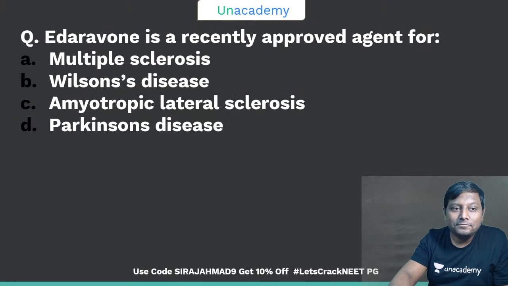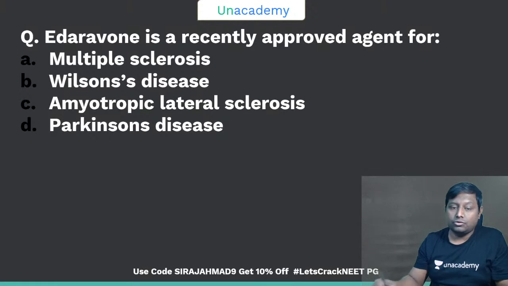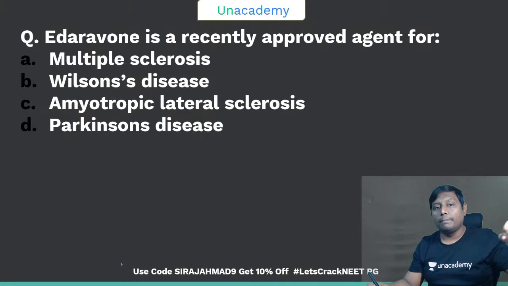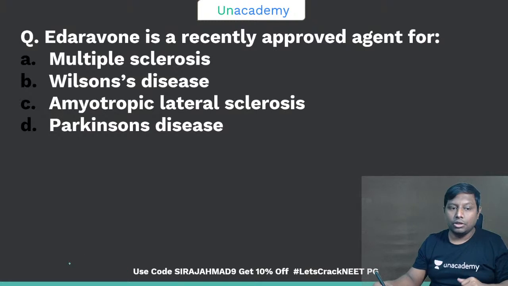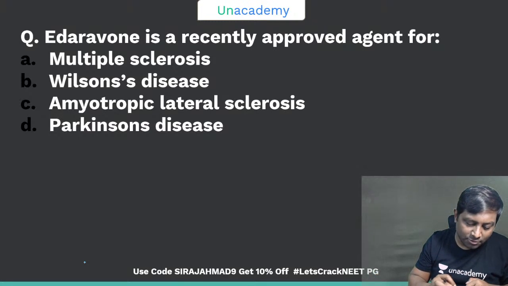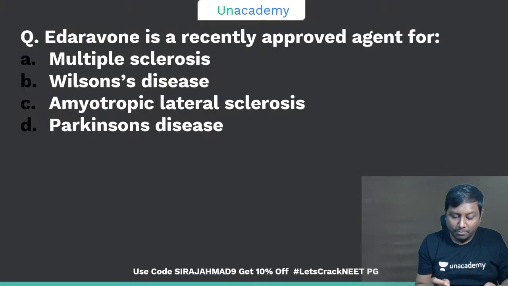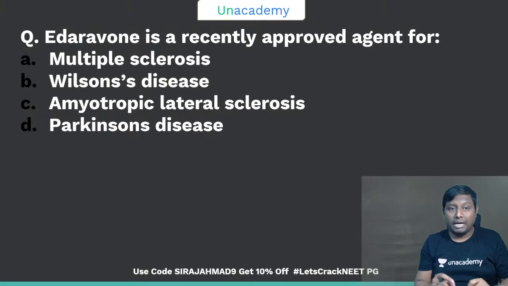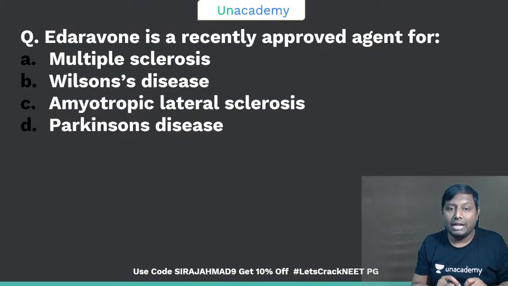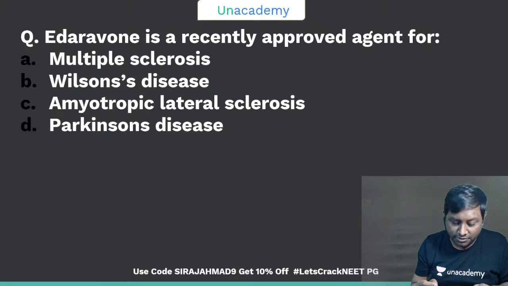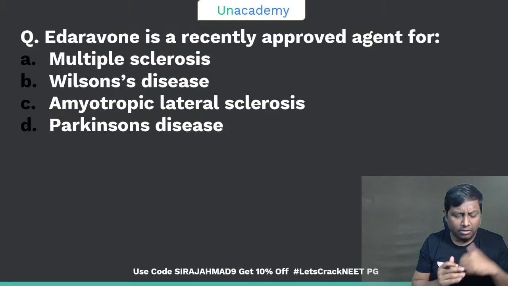Okay. Edaravone is a recently approved agent. This Edaravone question was already asked by AIIMS in November 2018, I guess. So if you have been a continuous follower of AIIMS questions, definitely you will be able to mark this correctly. Edaravone. Please provide the correct answer, whether it is for multiple sclerosis, Wilson disease, amyotrophic lateral sclerosis, or Parkinson disease. What do you think is the possible answer? All the students who are live right now, all of you please try.